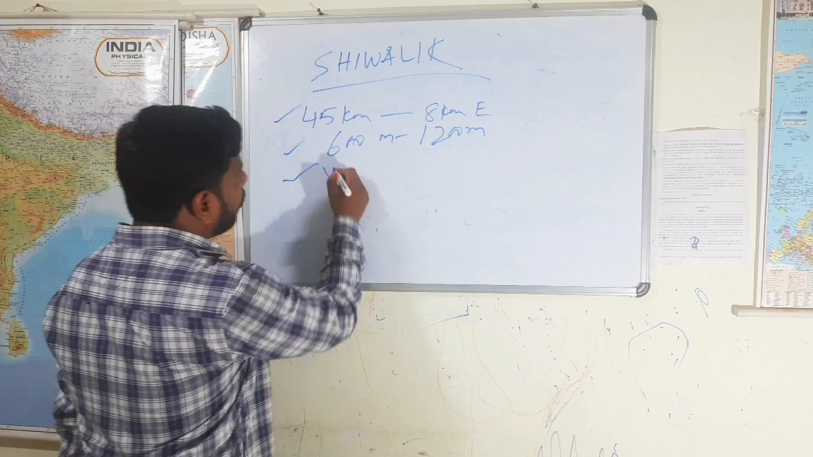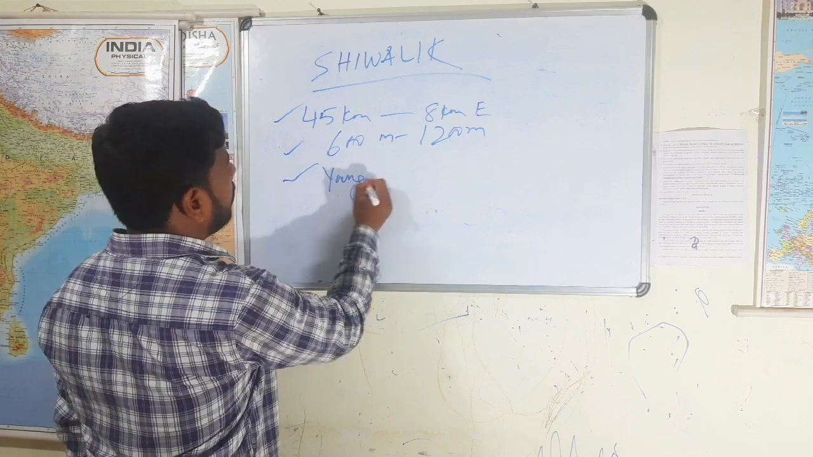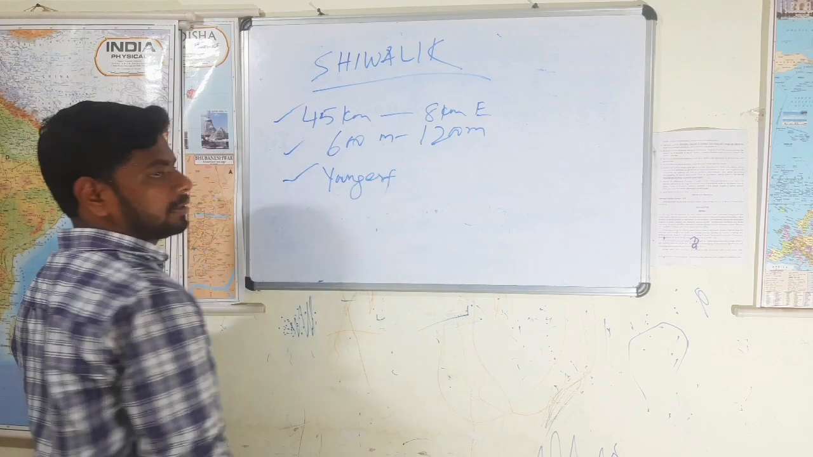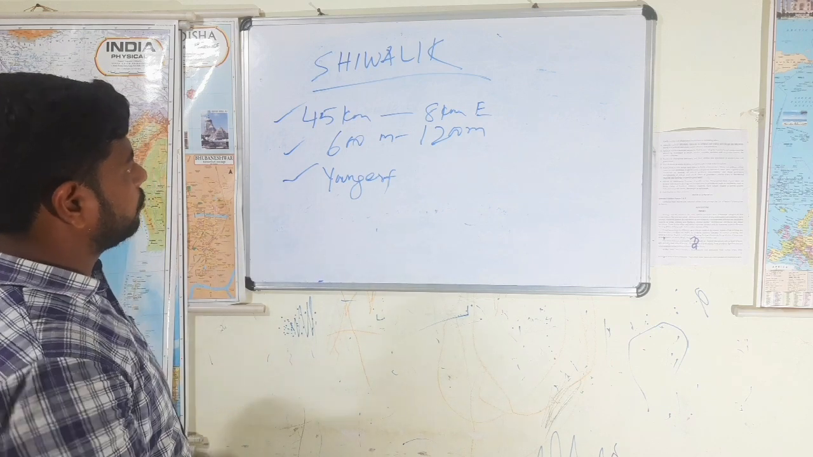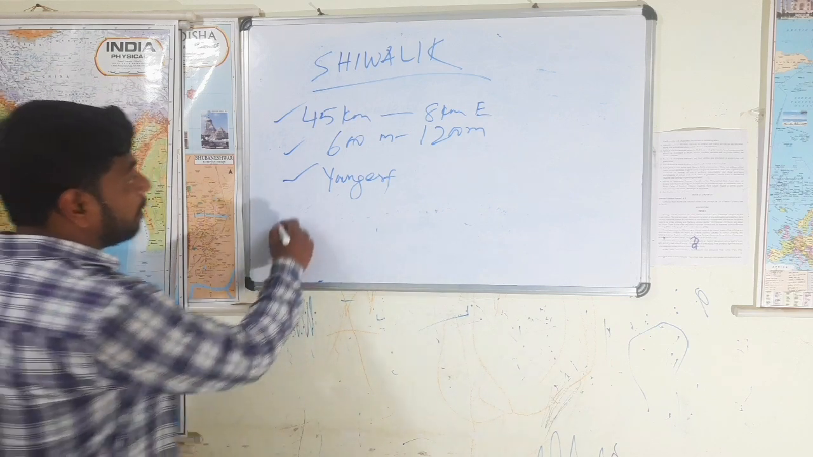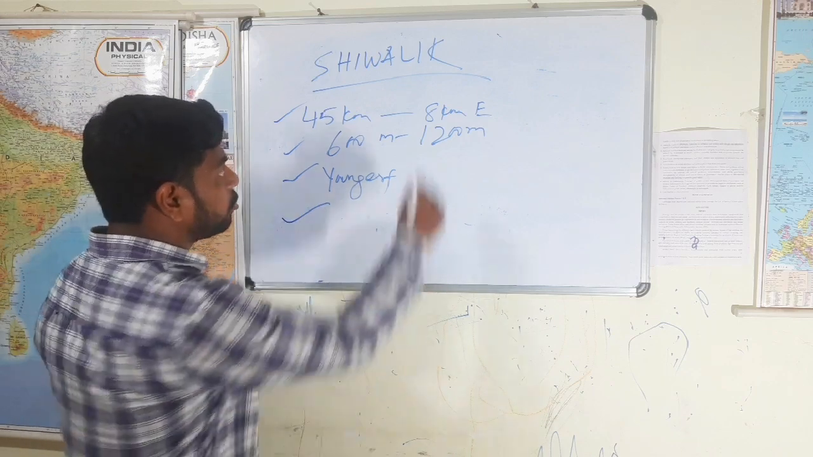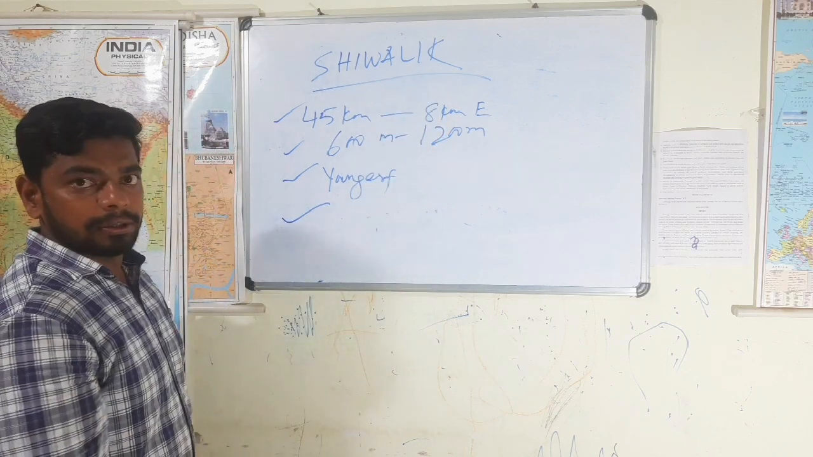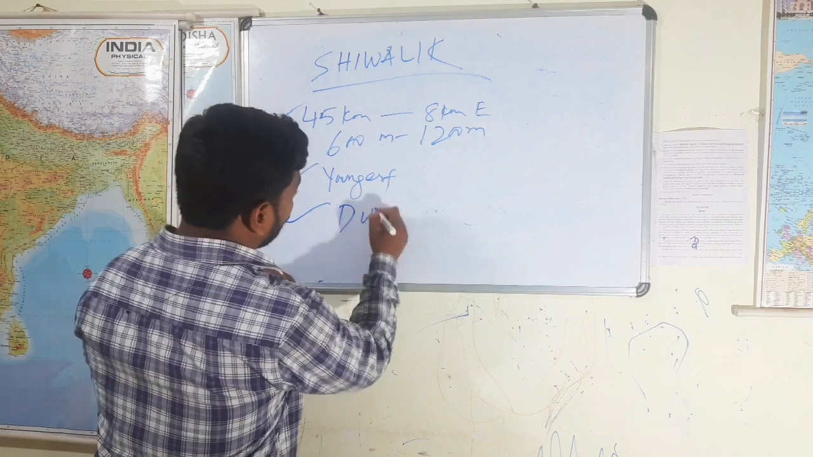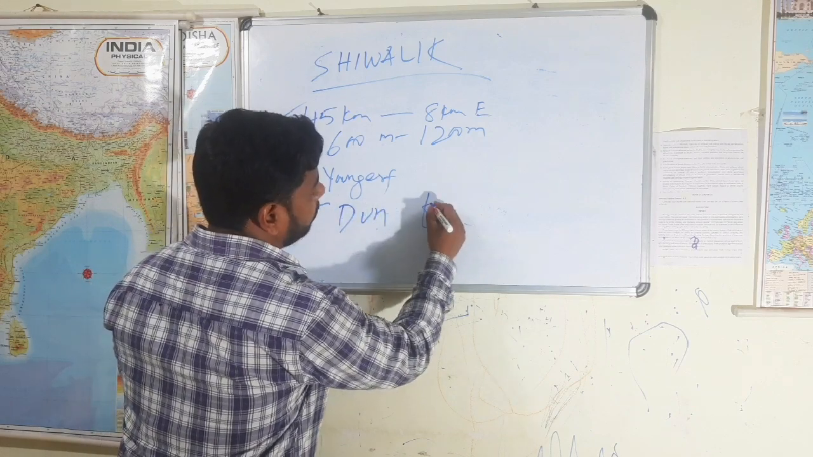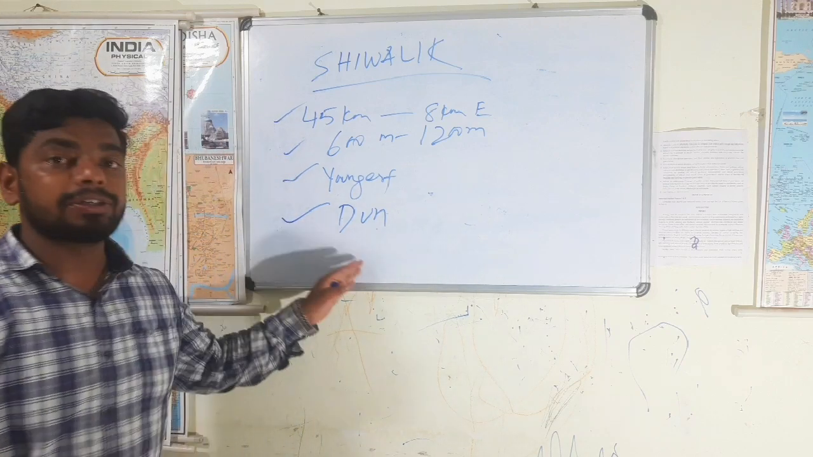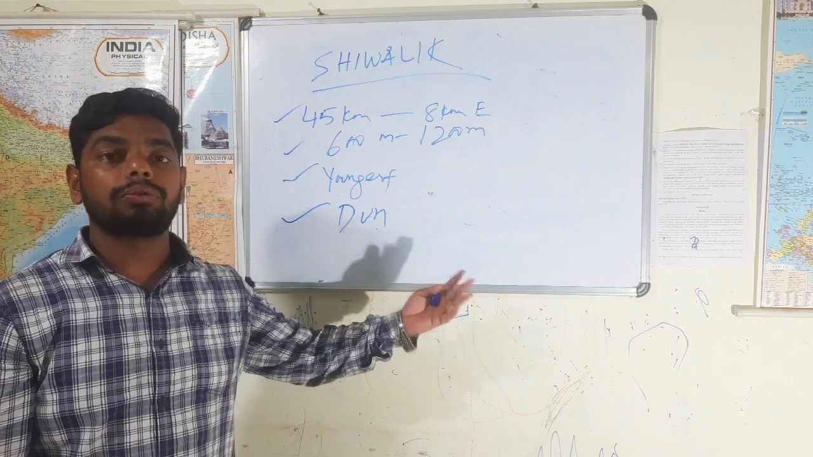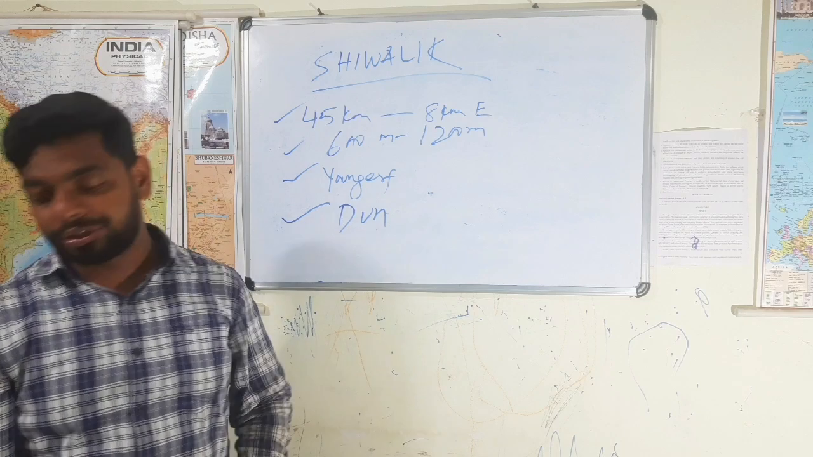It is the youngest one in the Himalayan ranges. Shiwalik is also called the outer Himalayas, and here dunes form. It is well known for the formation of dunes: Dehradun, Patli Dun, etc.